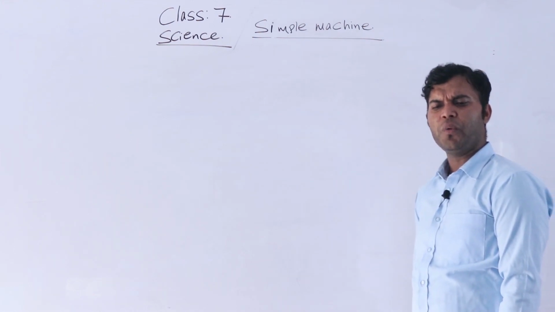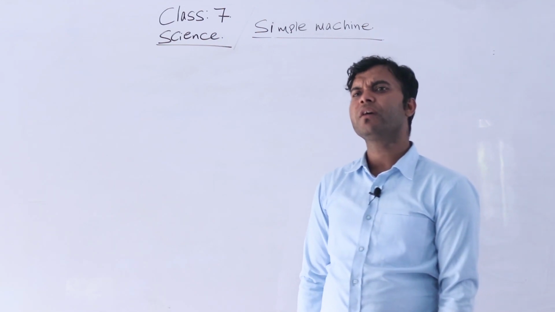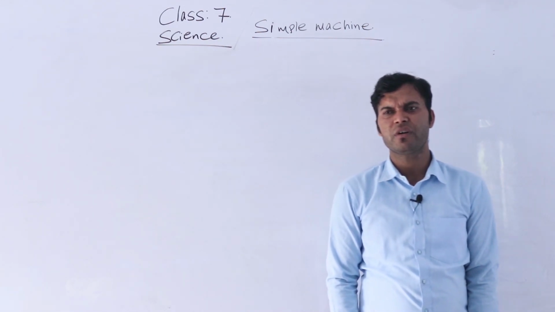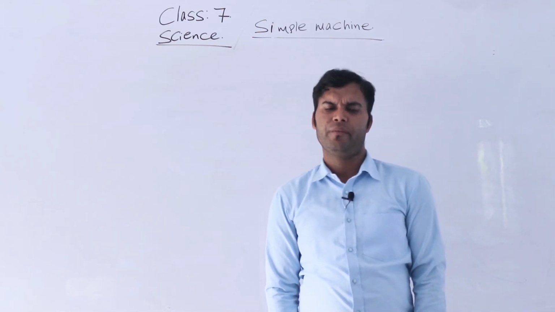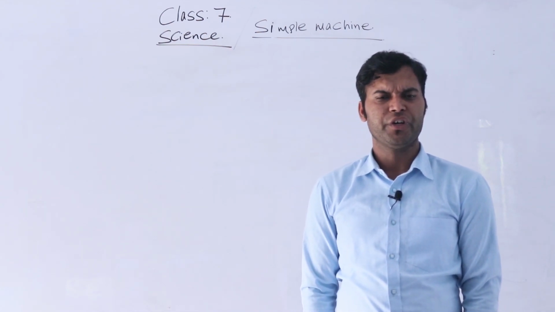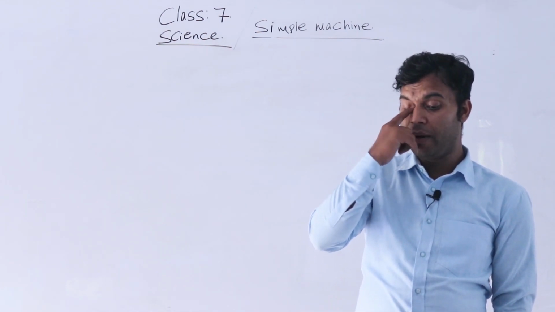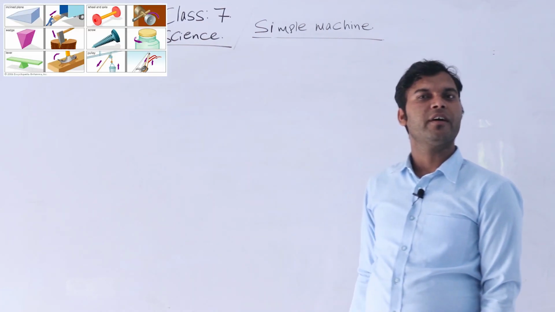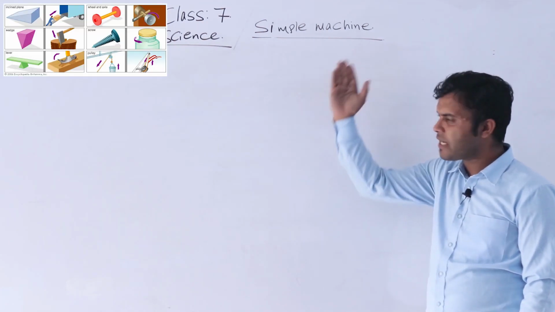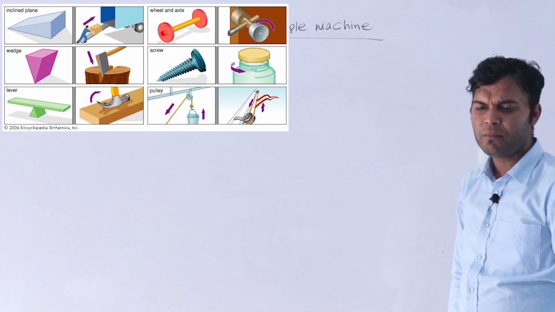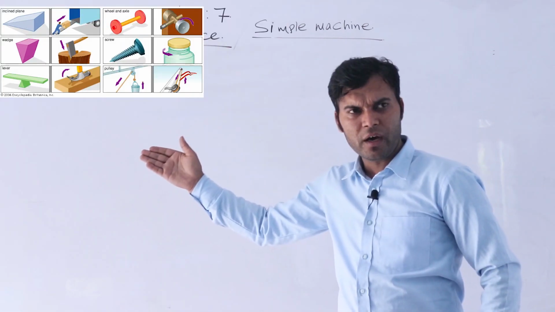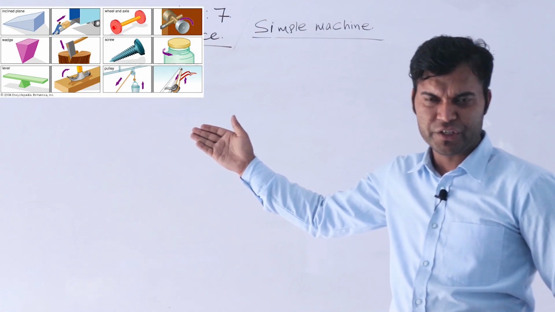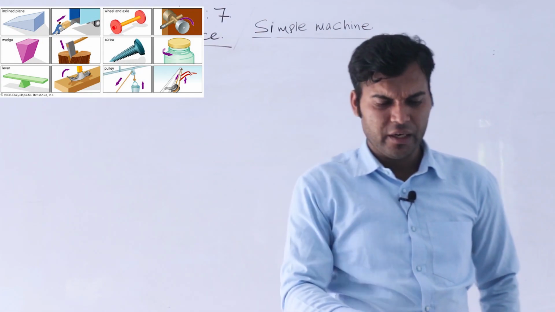Please look there, on that side, at the different objects related to simple machines, examples of simple machines. Hope you are clear on it.